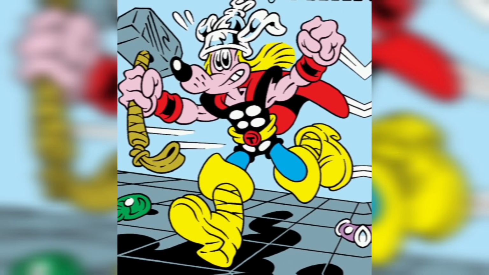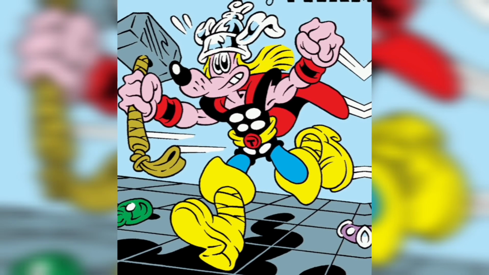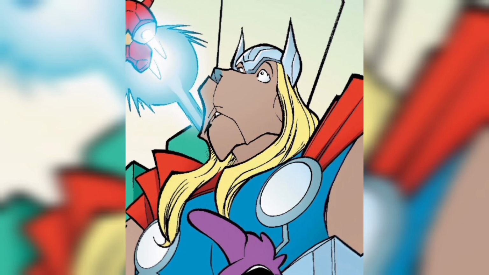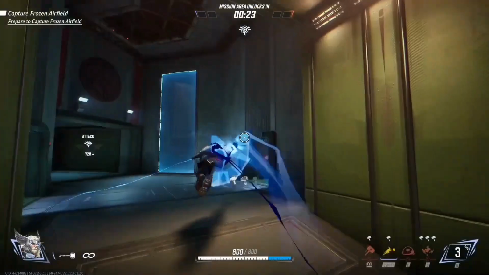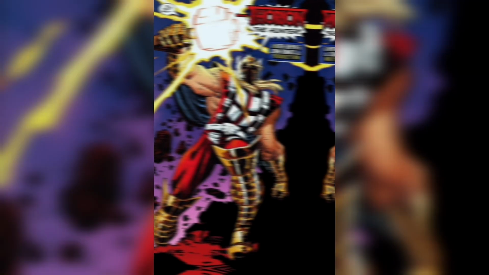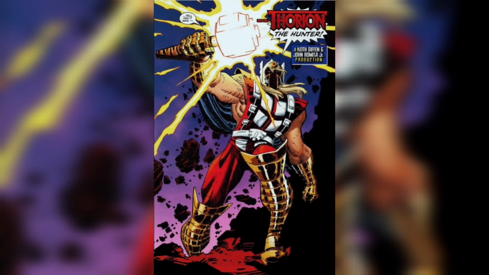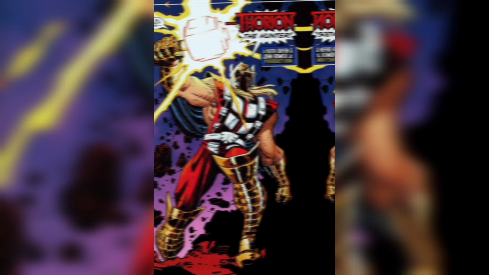Next is Thoryar. In the larval Earth, Tyr is the animal counterpart of Thor. He is a member of the Scavengers, this world's version of the Avengers, alongside characters like Captain America and Iron Mouse. Next is Thorian. Thorian is a fusion of Marvel's Thor and DC's Orion.